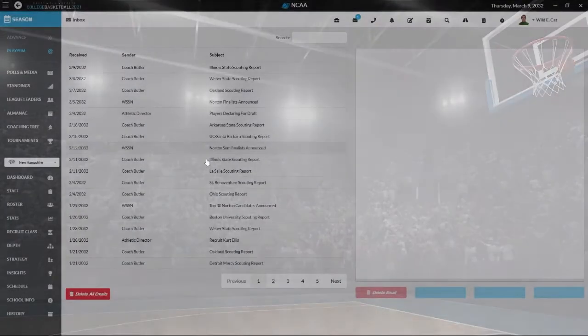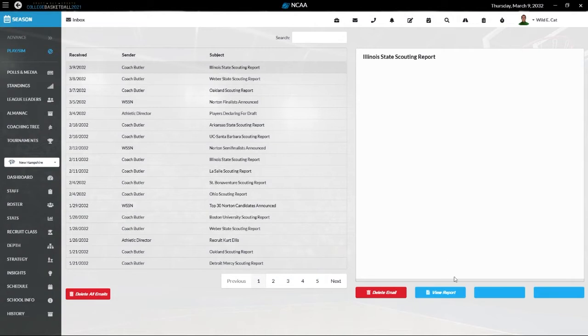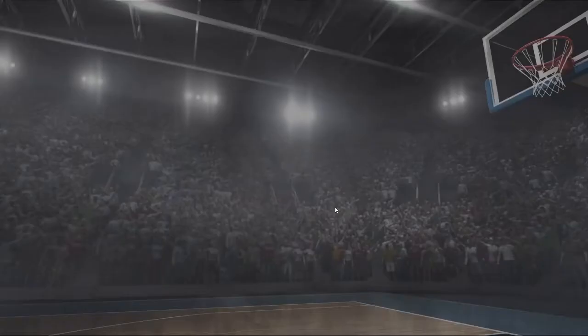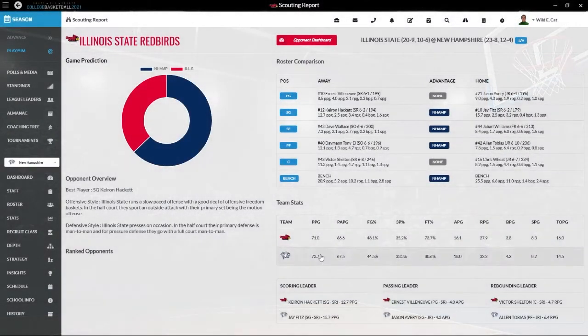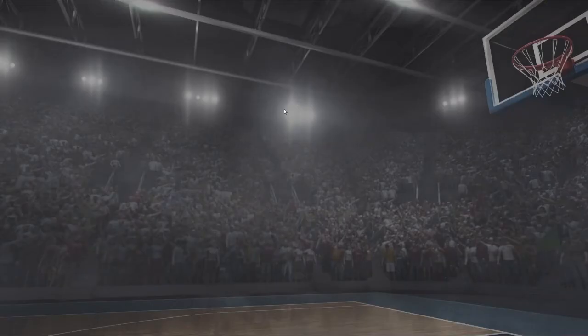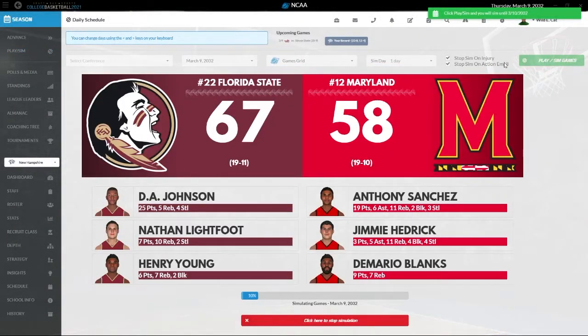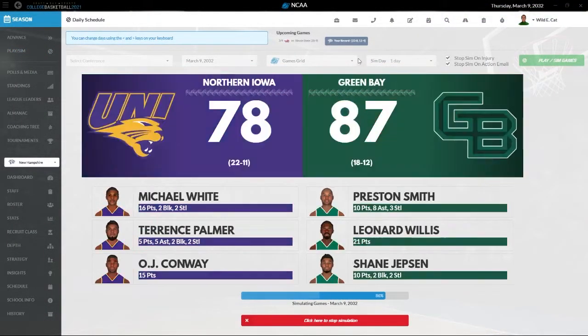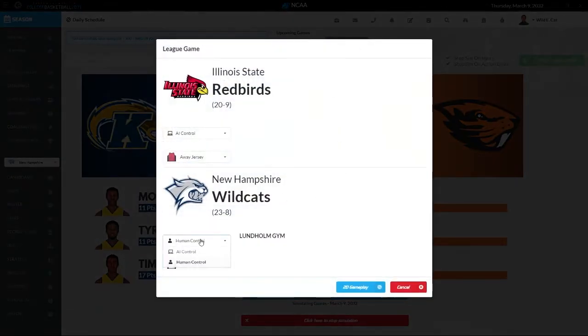So we're going to be taking on Illinois State. The scouting report isn't loading either. Graphical bugs. So we scored more points than them. They were a bit better defensively. Our field goal percentage, they're a better shooting team, which means it's a very slow-paced offense. They turn the ball over more than we do, so it should be a good game. So let's get to it. AI control, and let's play some basketball.